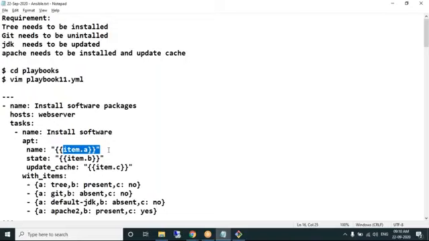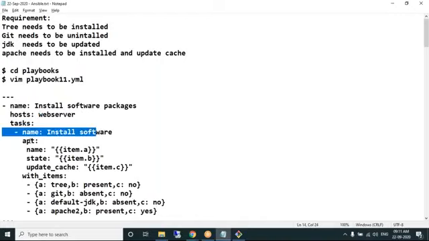We have seen how to run a loop with one variable. In the previous example, you created a variable whose name is item. Now here we need multiple variables, and that playbook should also be executed in the loop. Now how can you handle that? Look at the way we can handle it. Installing software packages. Host: webserver. That means I want to run the playbook on the webserver group.